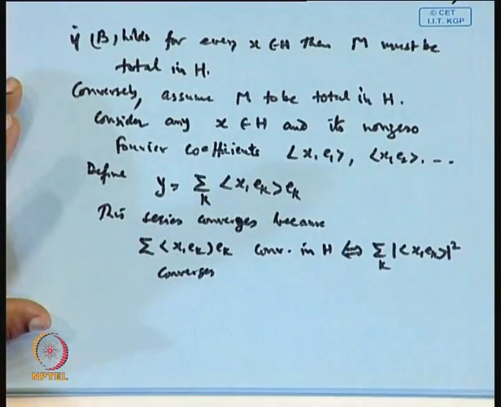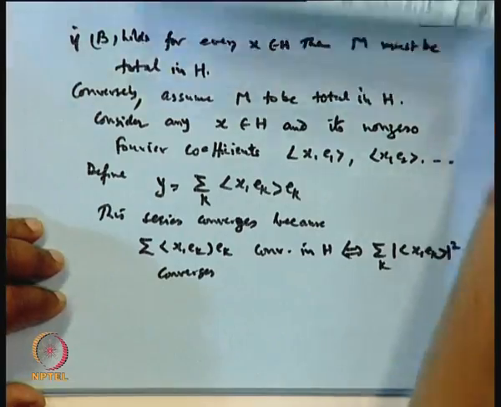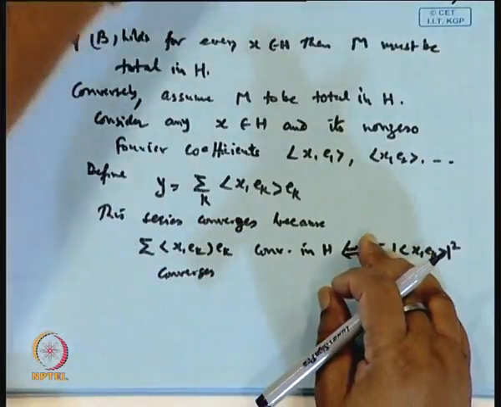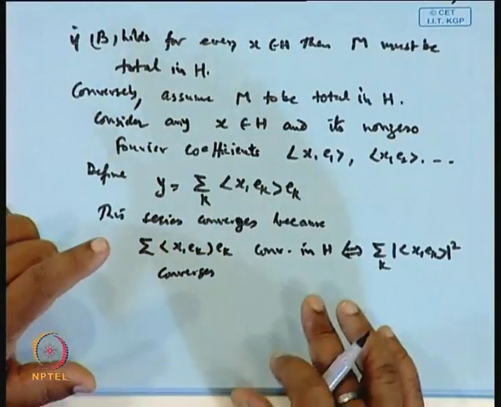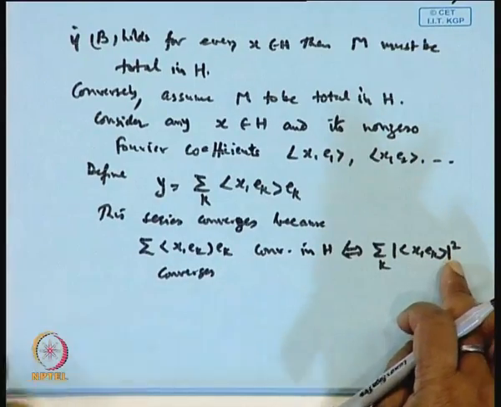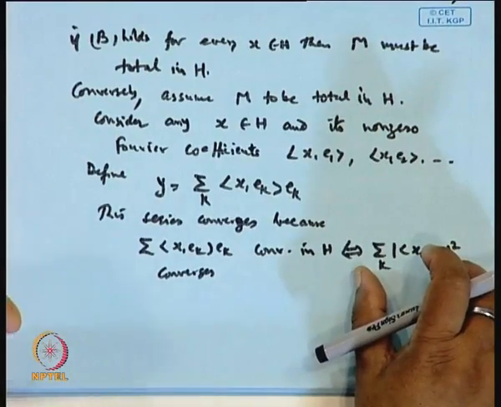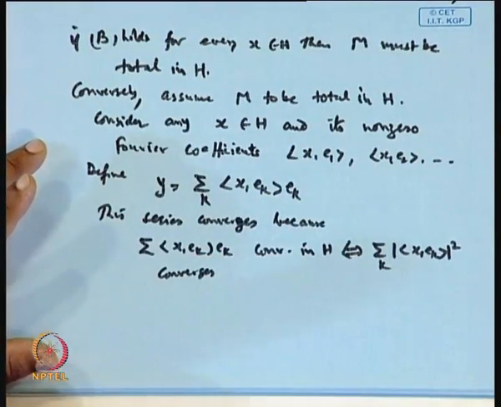Now it is already given that this series is convergent, is it not? Norm x square, by Bessel's inequality, sigma of this is less than or equal to norm x square. So this series is convergent. Okay, therefore this will converge. So the convergence is okay.